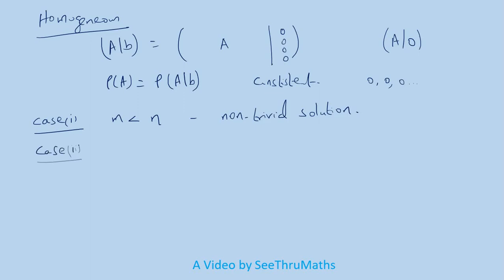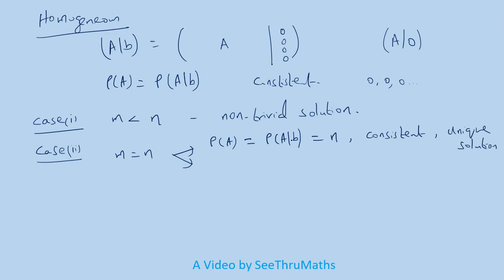What about case 2? If m is equal to n. So when m is equal to n, again here there are two cases. So what are the two cases? If the rank of the given matrix is equal to rank of the augmented matrix and it is equal to n. If I put n or m, it is same, but always we will tell for the number of unknowns. In this case, because these two are same, definitely it is consistent, and since it is equal to n, then we will get unique solution.